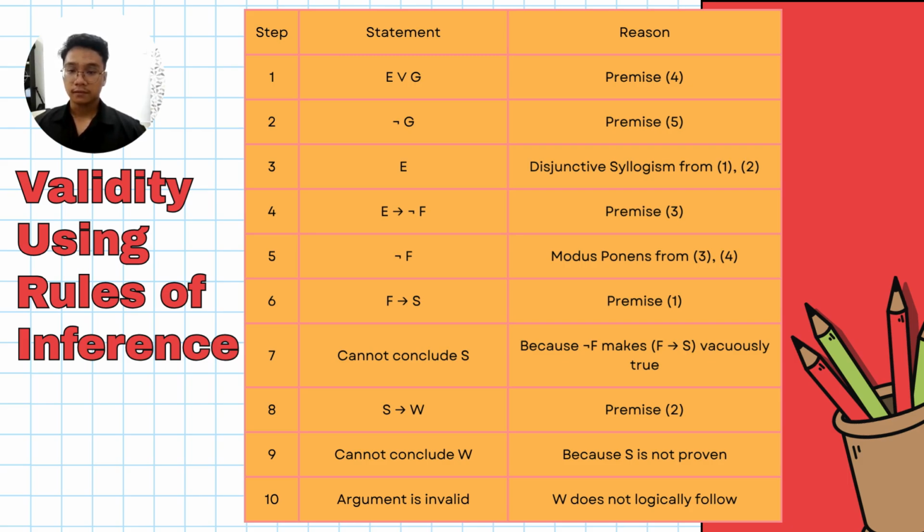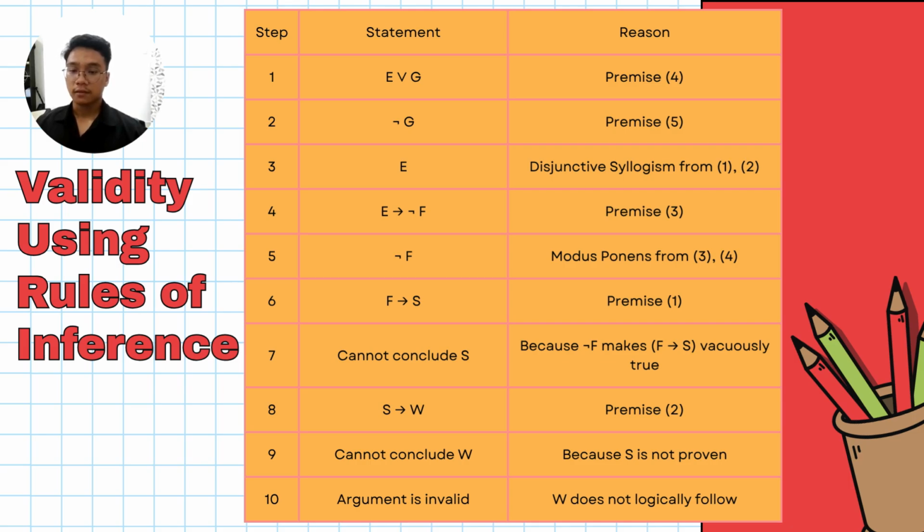Step 3, statement E. The reason, we use disjunctive syllogism from steps 1 and 2, and we get the statement E. Step 4, E implies not F, from premise 3. Step 5, not F. To get not F, we use modus ponens from steps 3 and 4.